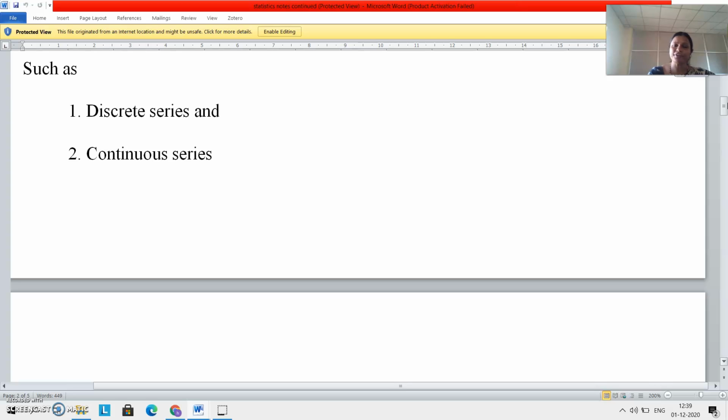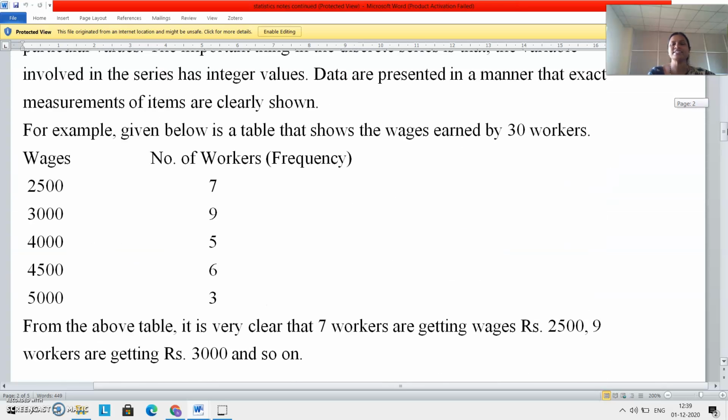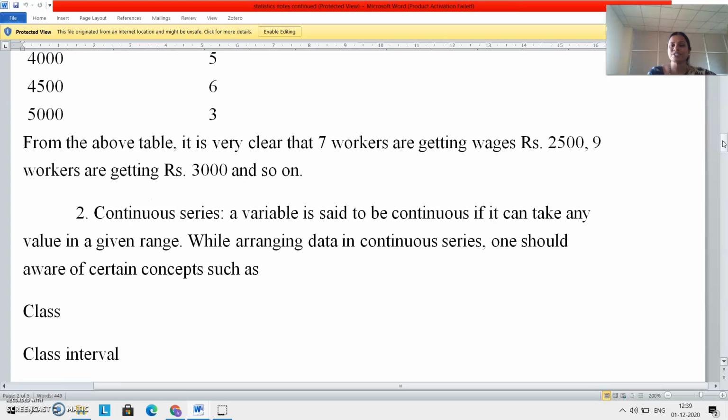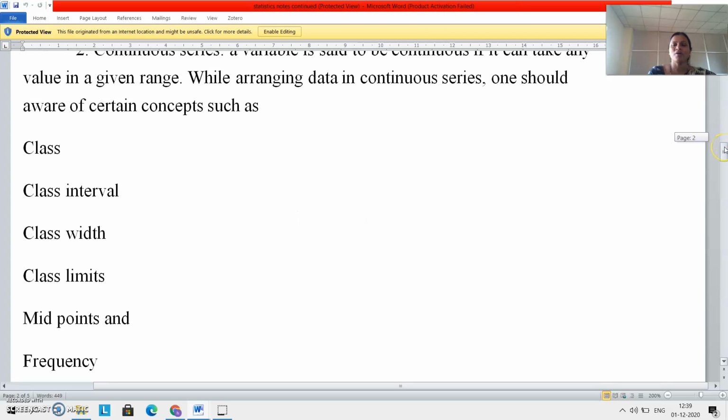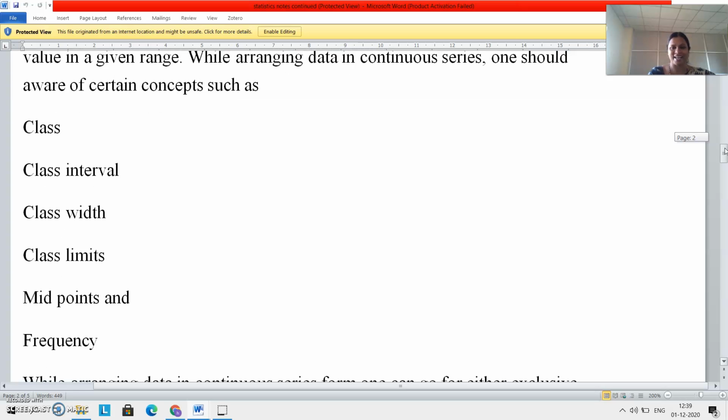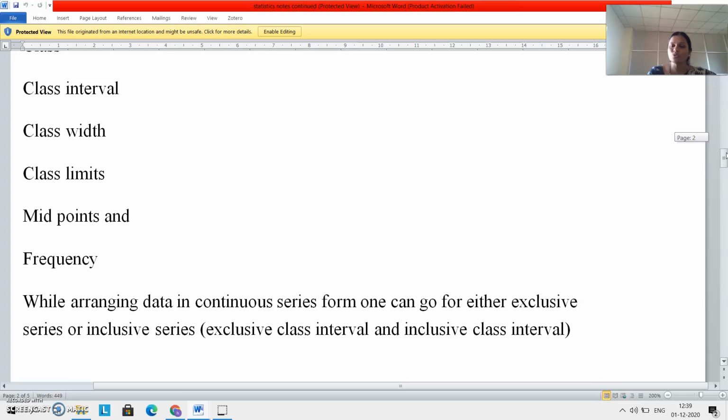When a variable takes a specific value, you will arrange data on discrete series basis. When a variable takes values relating to a range, at that time you will go for continuous series. Again, under continuous series, you can arrange data either as exclusive class interval or as inclusive class interval. Under exclusive class interval, the value of the upper class limit is excluded in a particular class, included in the next class interval. But under inclusive class interval, values of both lower limit, upper limit and all values in between are included in the same class interval.